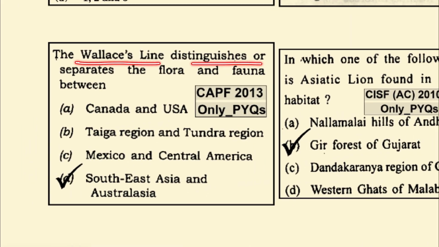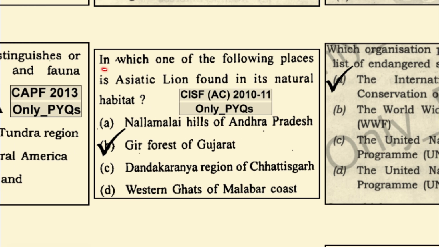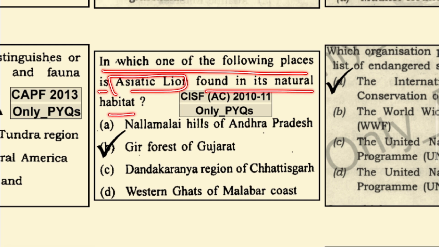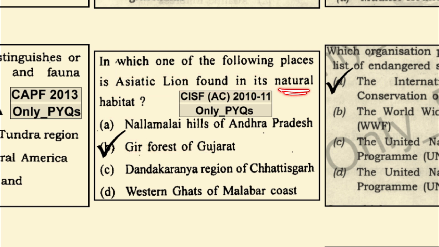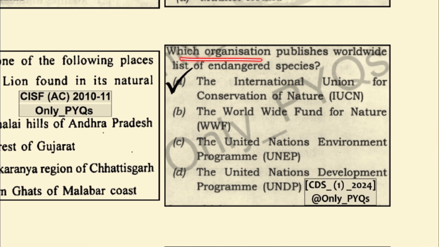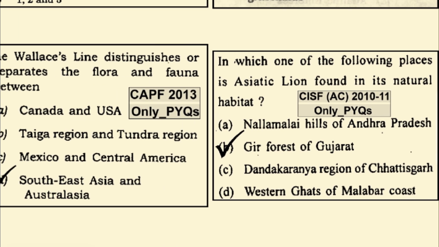The Wallace line distinguishes or separates the flora and fauna between Southeast Asia and Australia. In which one of the following places is the Asiatic lion found in its natural habitat? It's in the Gir forest of Gujarat where Asiatic lions are found naturally. Which organization publishes the worldwide list of endangered species? It is the IUCN, that is the International Union for Conservation of Nature, which publishes the worldwide list of the endangered species.